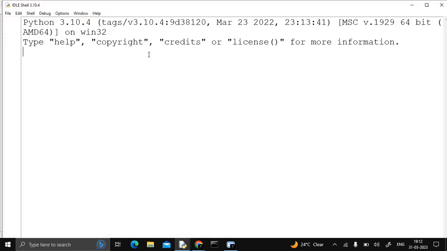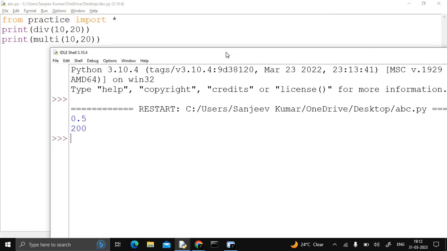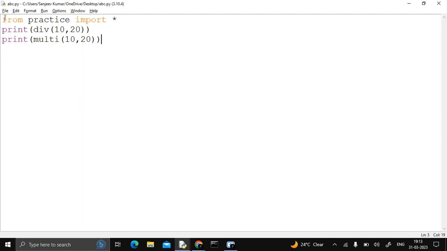Now you can see no need to write practice dot multi, practice dot sum, practice dot div. Because we write the syntax from practice import asterisk, it means we import all the functionality from the practice file into the abc.py file. So that's why most of the time we use this syntax. Okay, so this is the second syntax for how we access the data. Let's see another syntax, the third syntax.